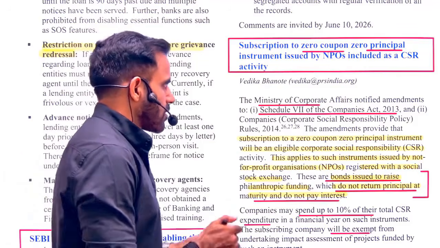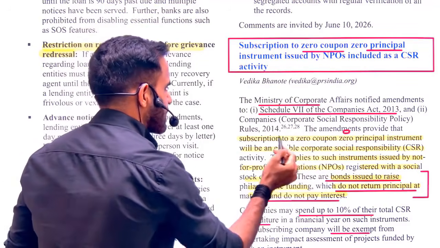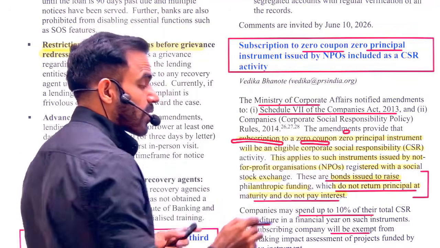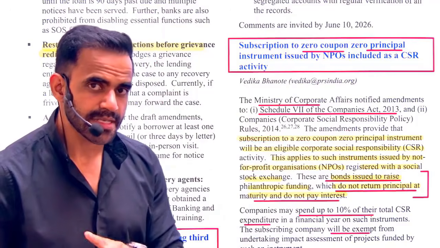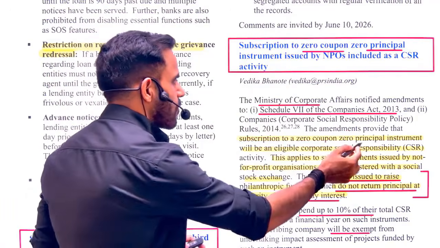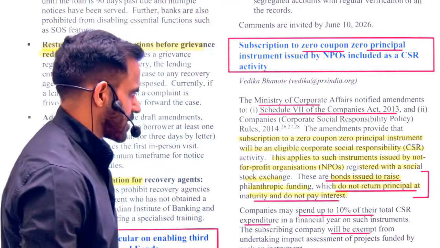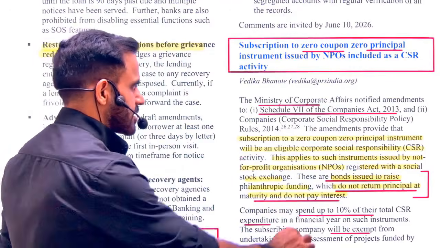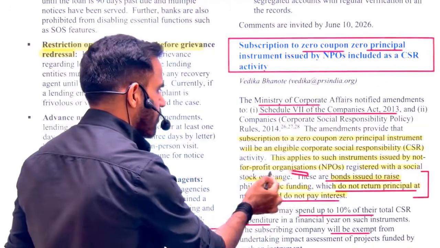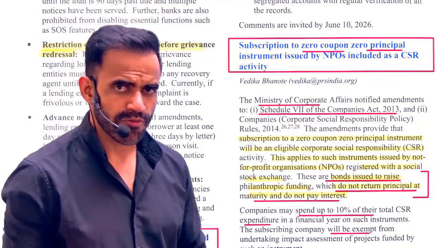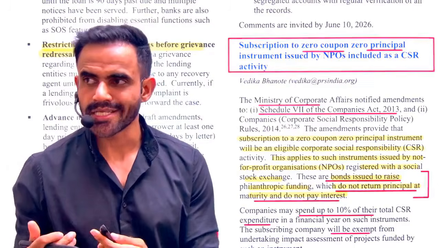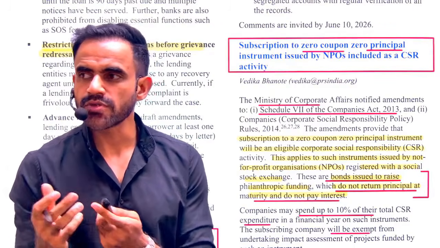Okay, now read, the amendment provides that subscription to a zero coupon. What was the meaning of coupon? Coupon simply means interest. A zero coupon, zero principal instrument will be eligible for corporate social responsibility. This applies to such instruments issued by a not-for-profit organization. Not-for-profit organization basically means those organizations which are working for some social cause.